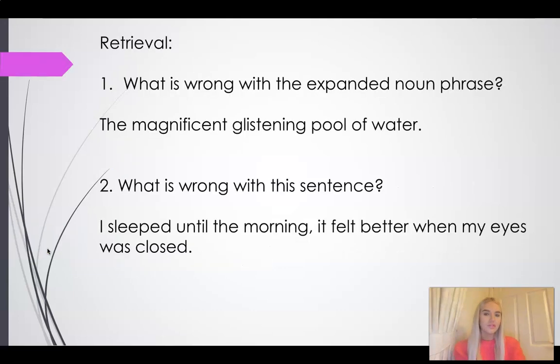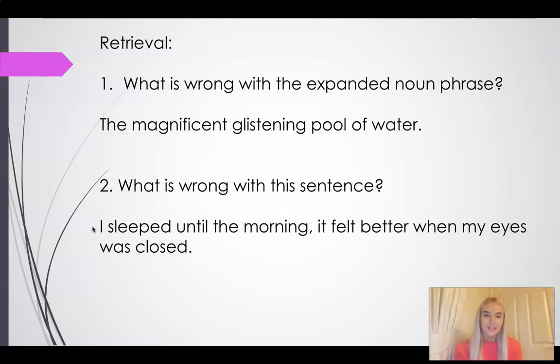So I do have some retrieval questions for you. First of all, I have two sentences here. I have, first of all, an expanded noun phrase, and I have another sentence here. I want you to write these sentences on your page and then write what my mistake is. I've made a mistake in each of these sentences. I may have made two mistakes in one of the sentences. Can you spot them? Pause the video and have a think and write down your answers, please.